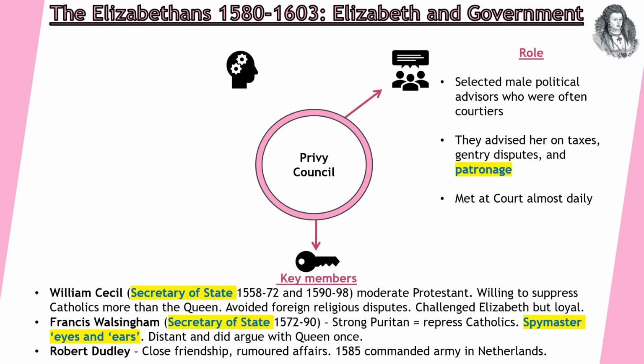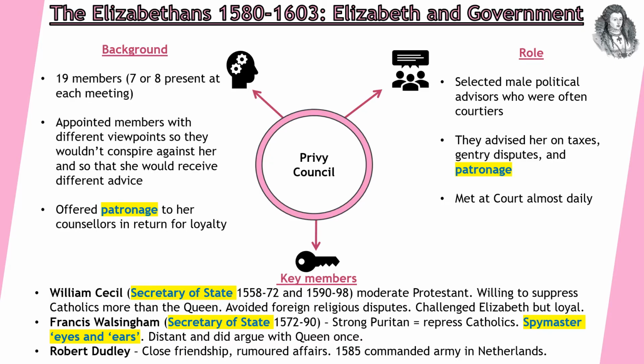Sometimes he could be distant, did argue with Elizabeth once or twice, but overall remains loyal, and you can see he served her through a long period. Then we've got Robert Dudley. So she's known him from a very young age. They often are referred to as having a close friendship. Some people even believe that they had a series of affairs. In 1585, he commanded the army in the Netherlands as well. He's another favourite of Elizabeth.